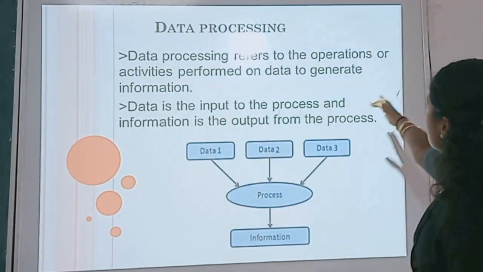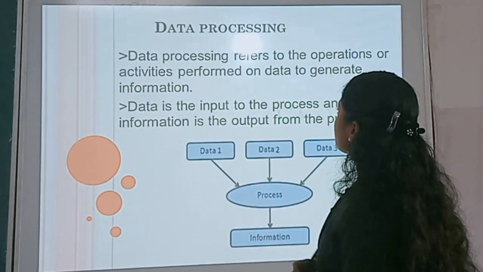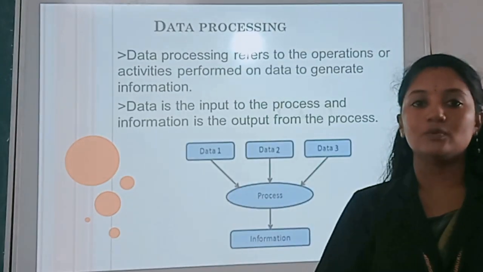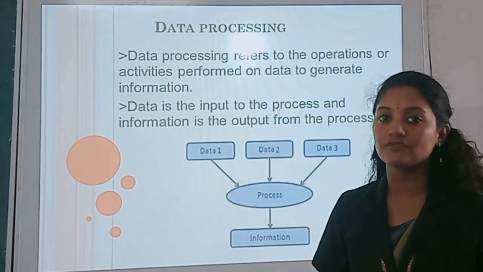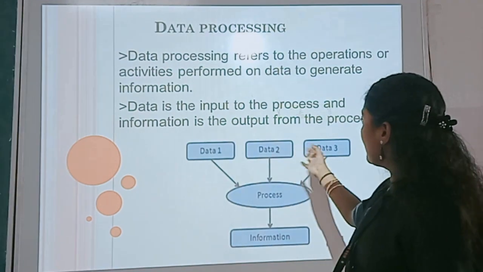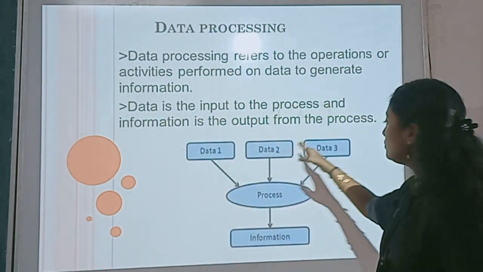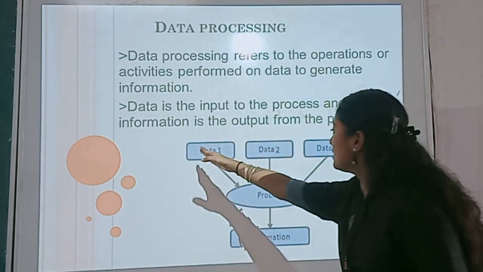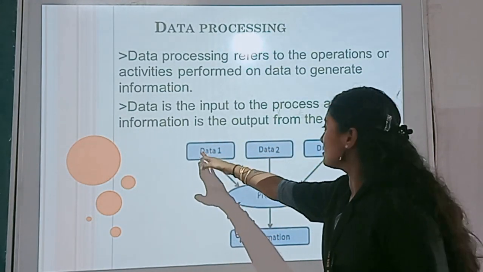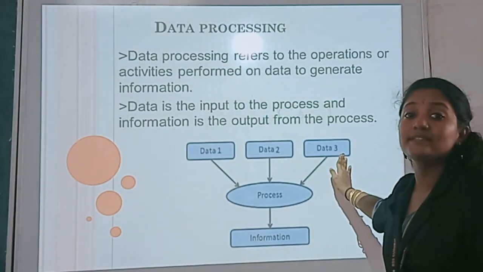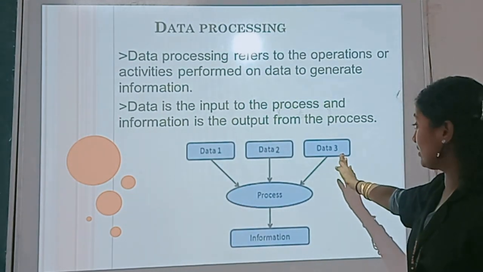Data processing refers to the operations or activities performed on data to generate information, just converting the data into the information, right? See this figure, there are three data: data 1, data 2, data 3. For example, three students' marks, right? So three inputs.